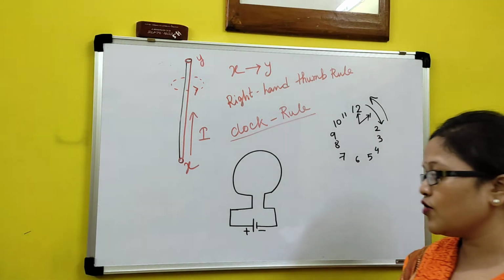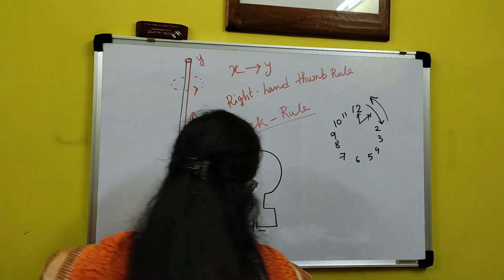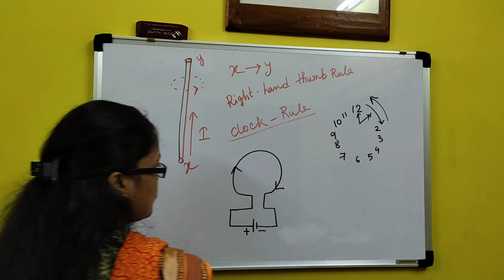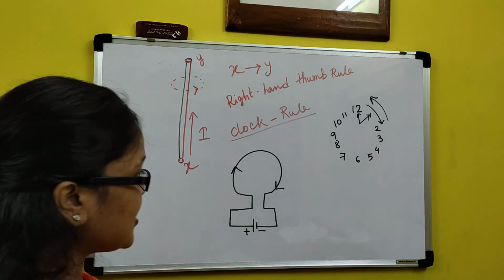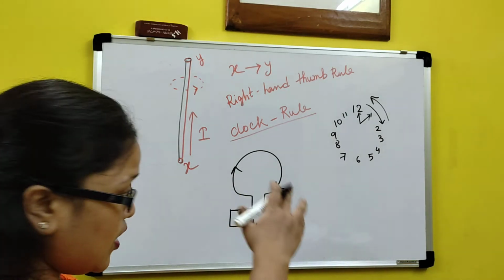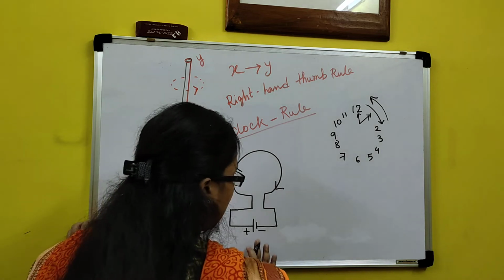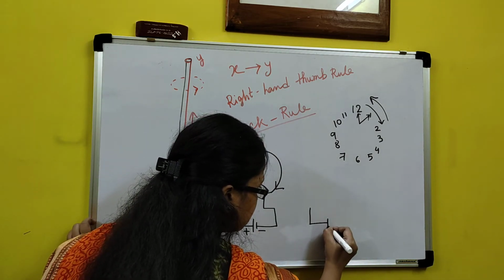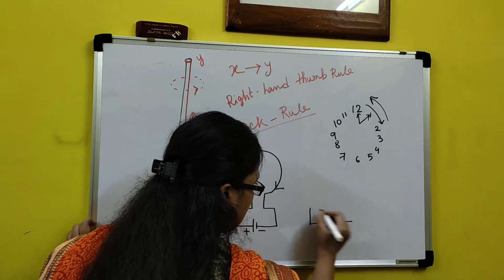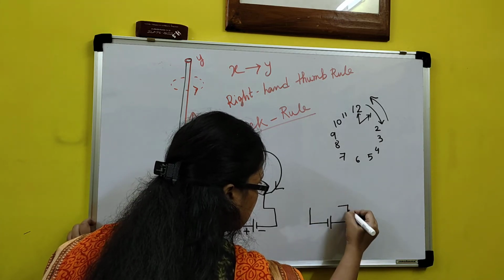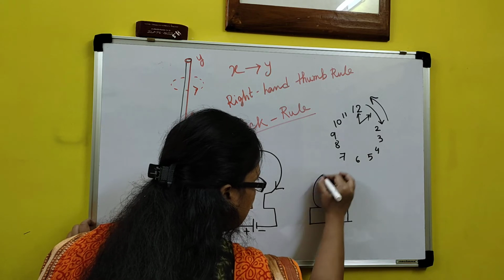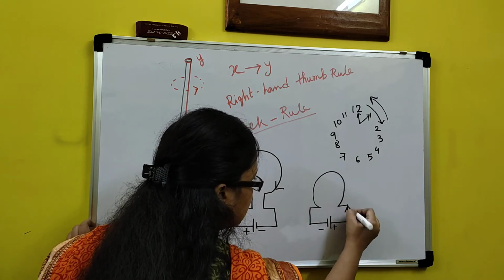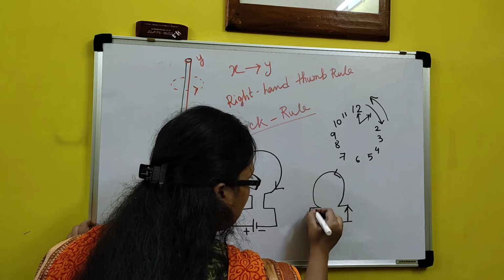Clockwise means positive towards negative. So let's take an anti-clockwise direction: if the connection is reversed, with this the negative terminal and this the positive terminal, the current is now flowing anti-clockwise.